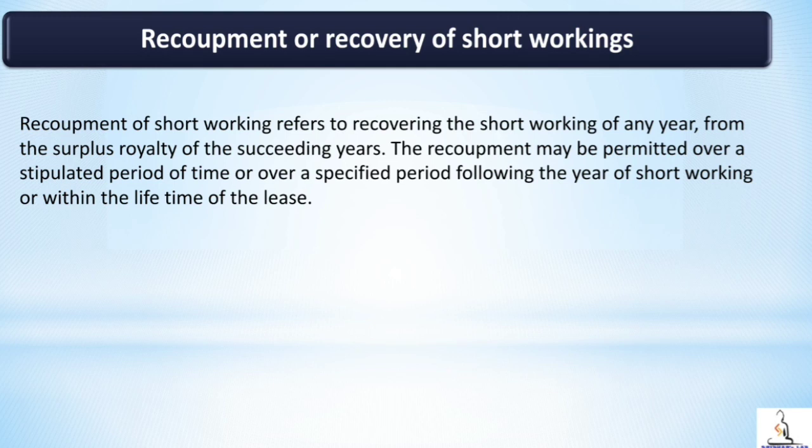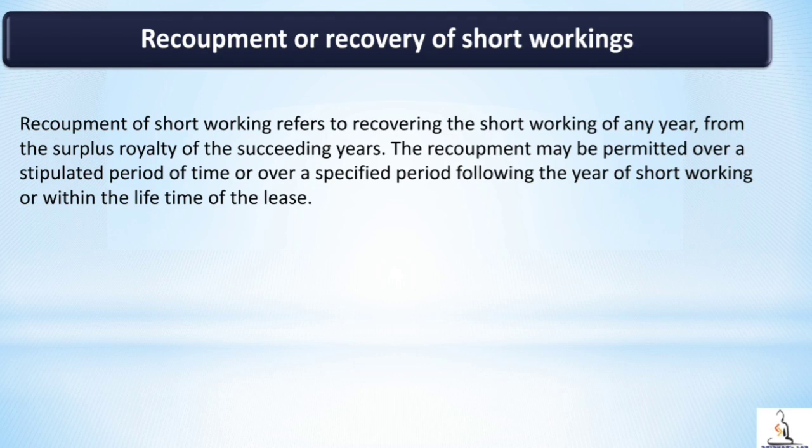If there is short working in any year, that is the extra amount paid in addition to actual royalty in that year. Since short working is an extra amount paid by the lessee to the lessor, that extra amount paid can be recovered from the surplus royalty of the next years. This is what is called recoupment or recovery of short workings.